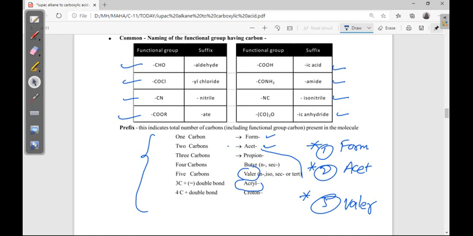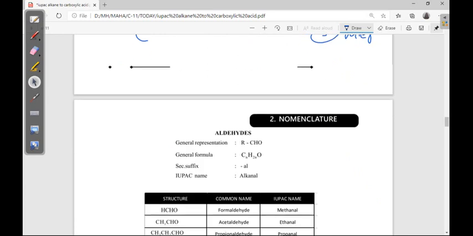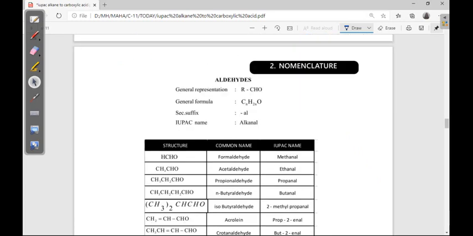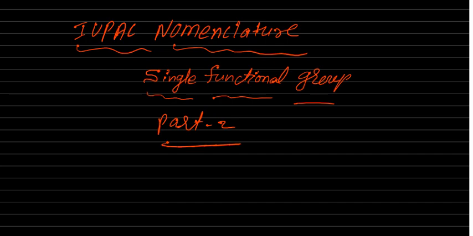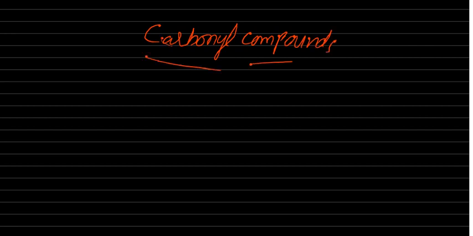Now, we will discuss carbonyl compounds first of all. What are carbonyl compounds? Aldehydes and ketones are known as carbonyl compounds.